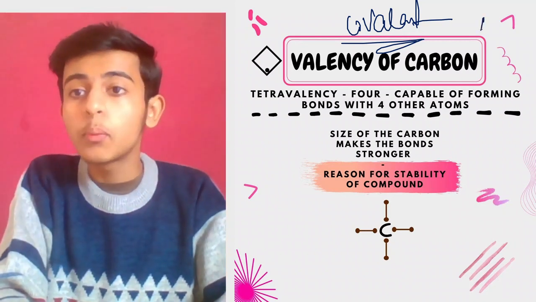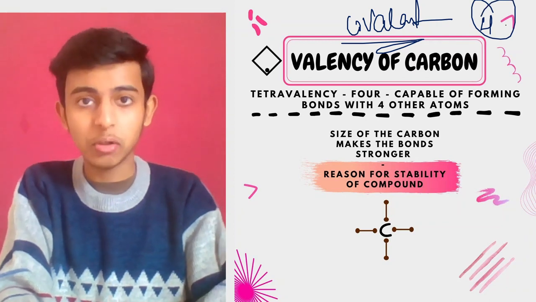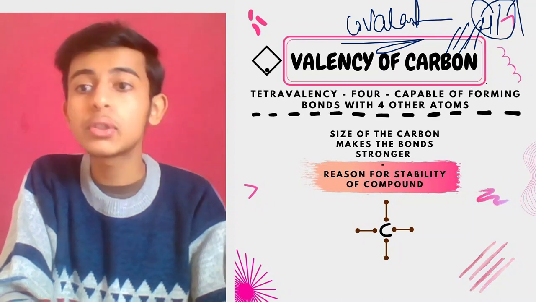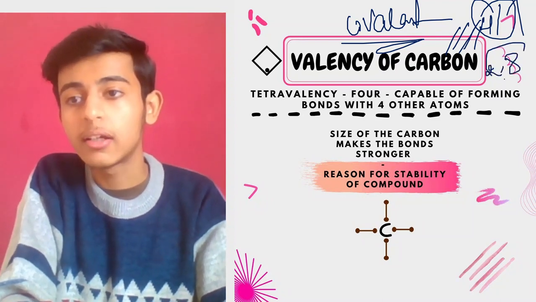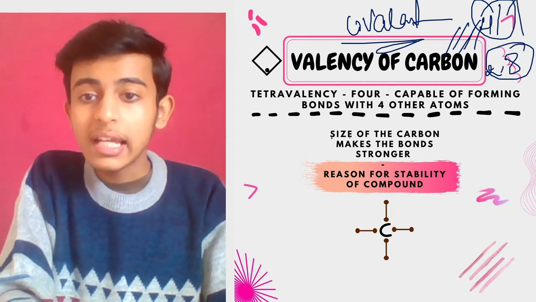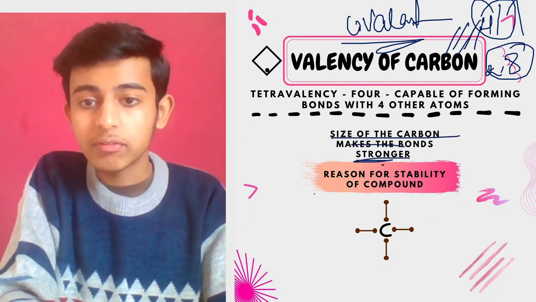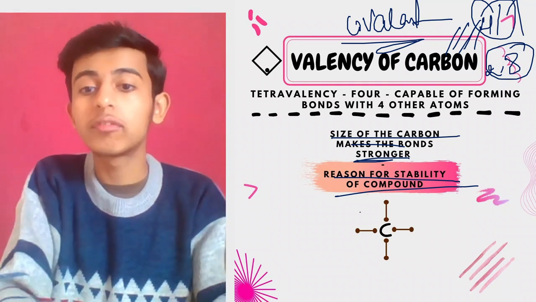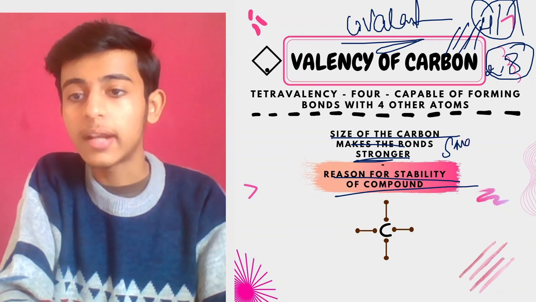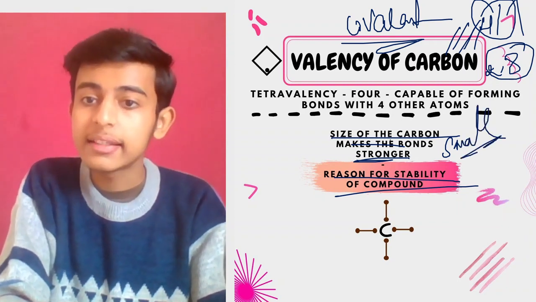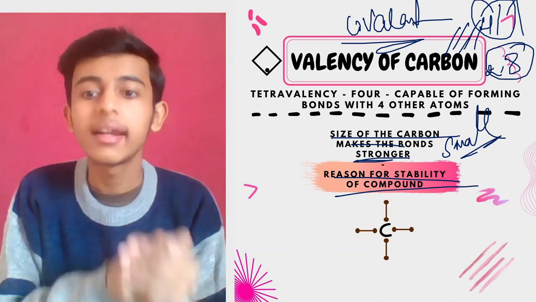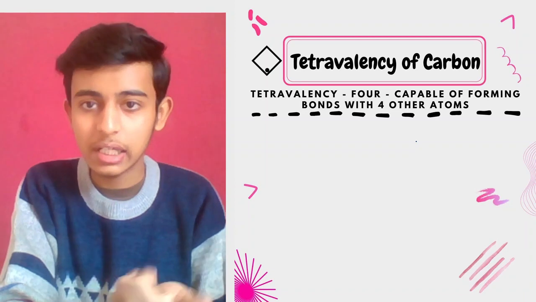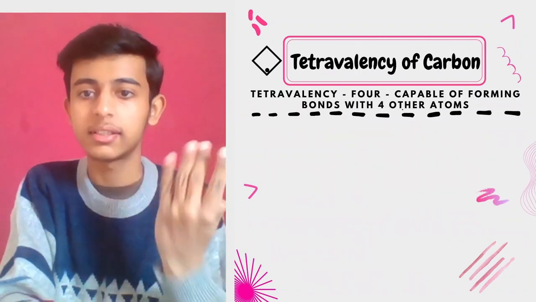Because it wants 4 atoms of other elements to share electrons, so that carbon will share with them, they will share with it, and carbon's octet will be completed. Right? So the size of the carbon makes the bond stronger, the reason for the stability of compounds. How are carbon compounds stable? Because of the size of the carbon. It is small in size. That is why it makes the bond stronger and stable. Correct, everyone? And tetravalency, as I told you, means capable of forming 4 bonds.